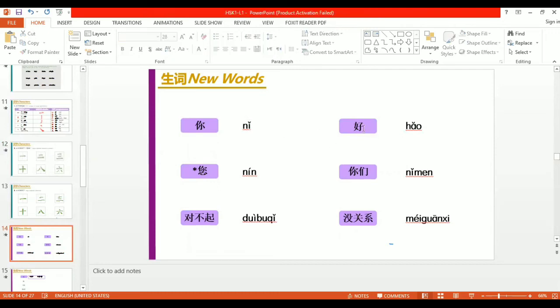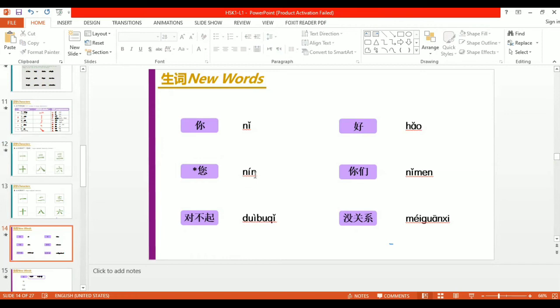And the second is how. How means good or fine. Okay. This ni is you, and how means good or fine, just like we said ni hao. Okay. And the third new word is nin. Actually, nin has the same meaning just like you. Just like ni means you, nin also means you.